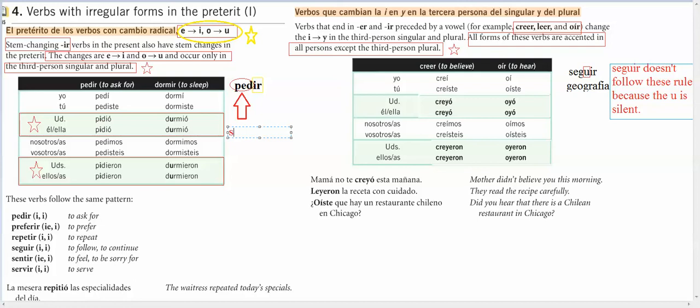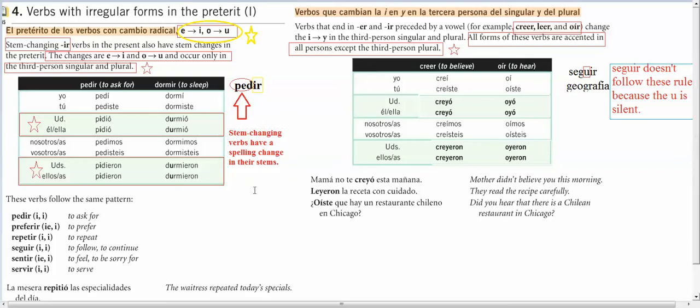So stem changing verbs have a spelling change in their stems. The difference between preterite and present is that in the present, if you remember, your spelling change happened everywhere but nosotros and vosotros.